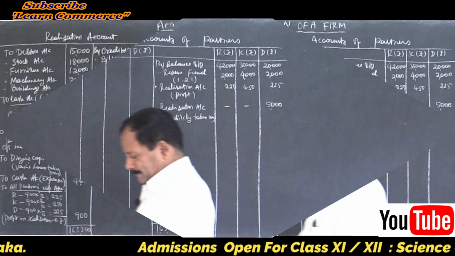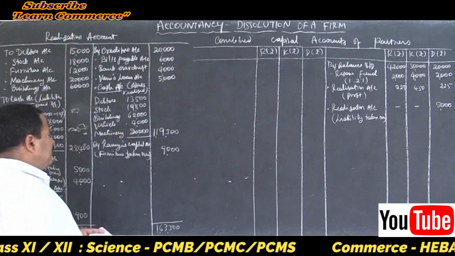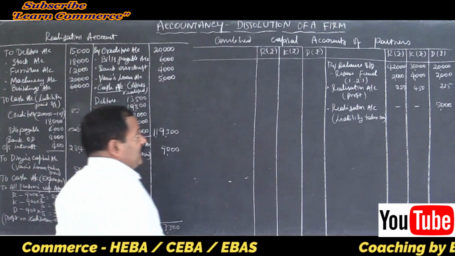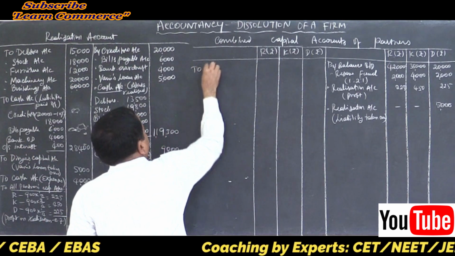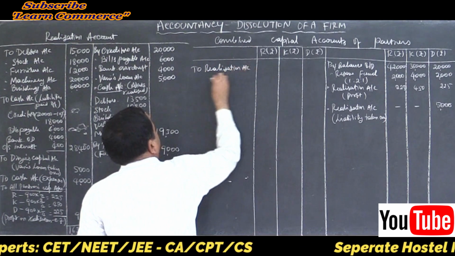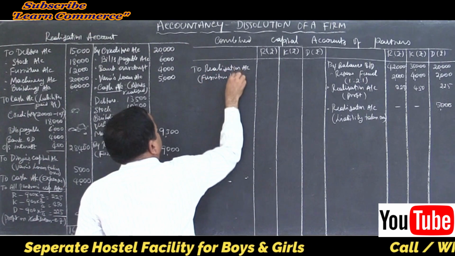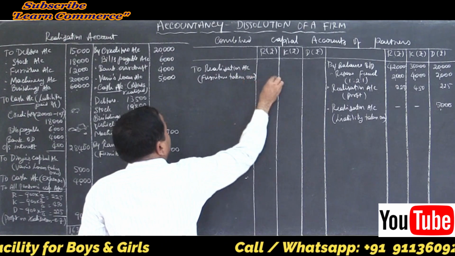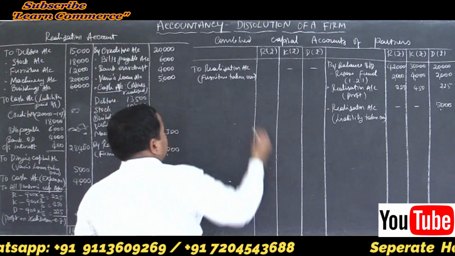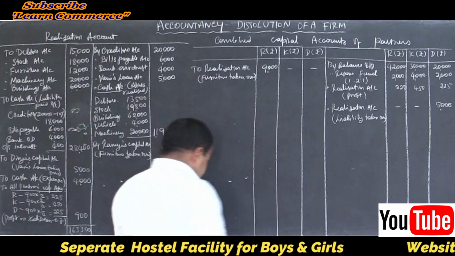Then what? Then asset taken over by one of the partners. Furniture taken over by Ramya. So Ramya's capital account debtor to realization account is the journal entry. Furniture taken over, or you can write asset taken over. Write in Ramya's column only. How much is it? 9,000, right? It's 9,000. That's all.